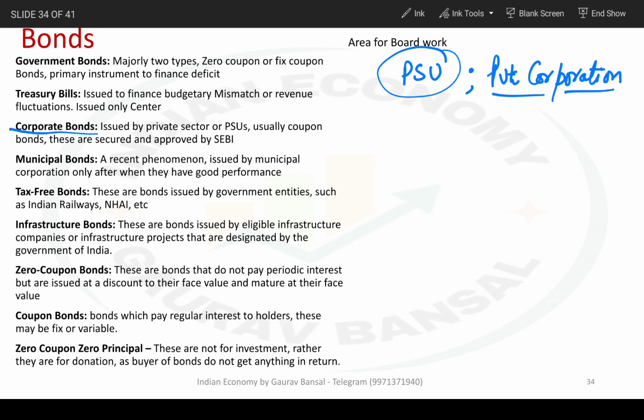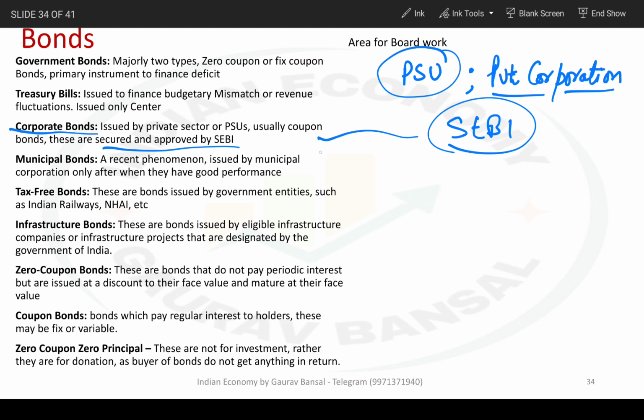The entire amount is not supposed to be secured, but against a certain amount there has to be some secured asset with the company. SEBI verifies this, and hence a corporate bond can only be issued after SEBI verification. Each and every corporate bond issue is approved by SEBI.